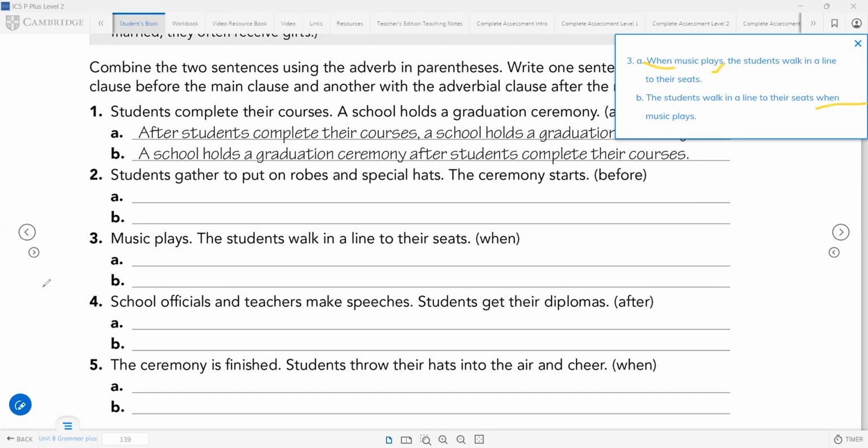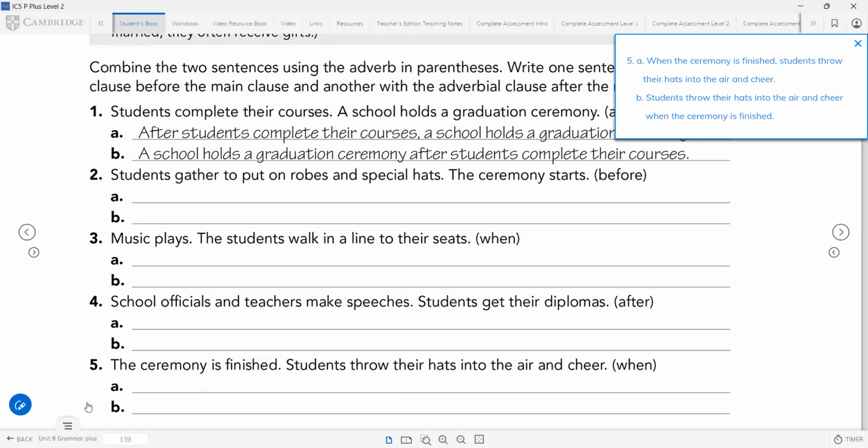Pause the video when you need. Let's continue with number 4. After school officials and teachers make speeches, comma, students get their diplomas. Other option: students get their diplomas after school officials and teachers make speeches. That's number 4.